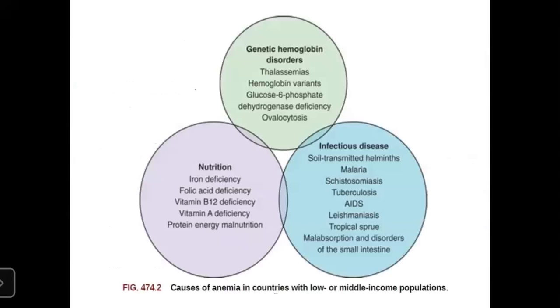So this is the diagram showing causes of anemia. So there might be genetic hemoglobin disorders, such as in case of thalassemia, hemoglobin variants, glucose-6-phosphate dehydrogenase deficiency, or ovalocytosis. Also, nutrition, usually most common in pediatric age group. In adolescents, the cause of anemia is nutritional.